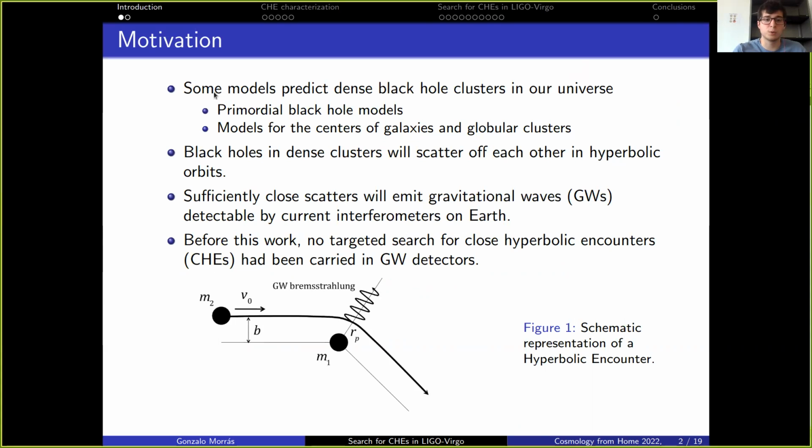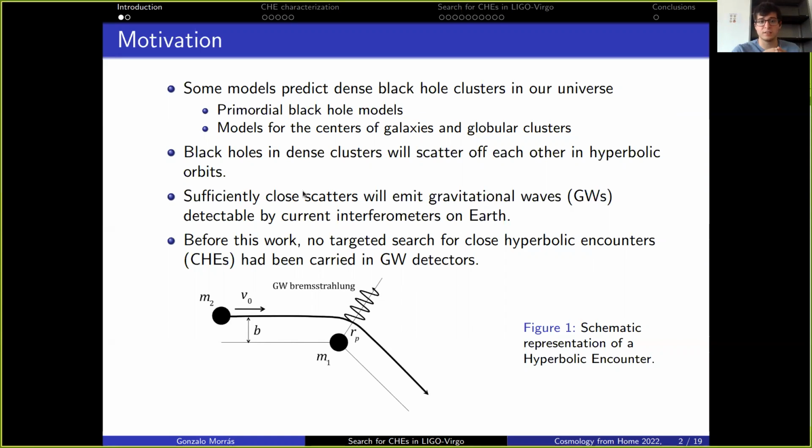The main motivation to do this search is that there are some models that predict dense black hole clusters in our universe, such as primordial black hole models or models for the centers of galaxies and globular clusters. Black holes in these dense environments will scatter off each other in hyperbolic orbits, which will look something similar to the sketch that I show here below.